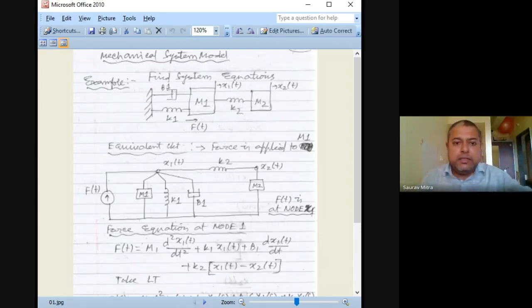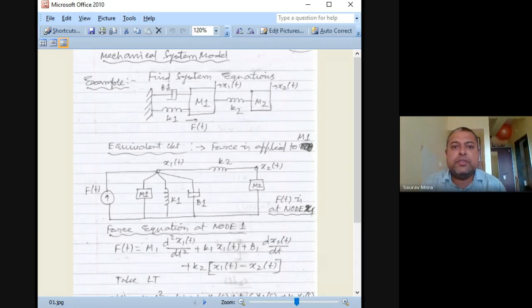And you should listen to this session recording repetitively. There is nothing difficult, only the same type of numerical we are doing. Some numericals I am doing from my handwritten notes, and some will be done from the book, or there are other books also, like Gopal, Nagrath and Gopal, all those you can do. Okay, so let us start with the mathematical modeling.